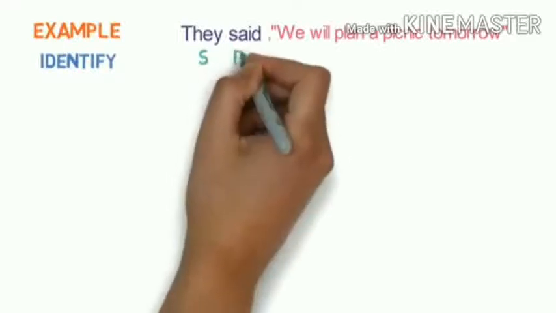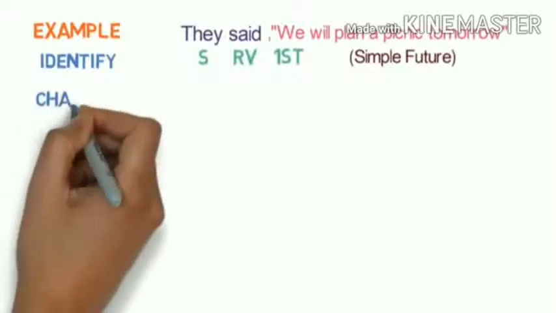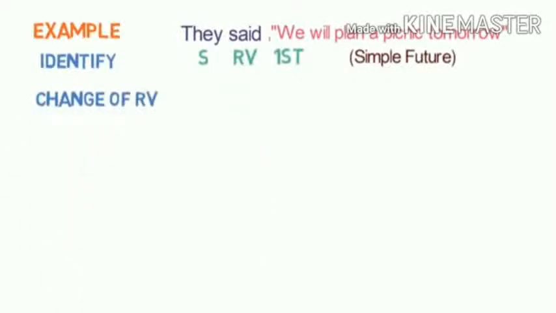Let's see another example. They said, we will plan a picnic tomorrow. Now, first thing is we need to identify. What do we need to identify? Subject, reporting verb, first person. Tense is simple future because will is the future indicating word, and plan. So simple future, and the time word. Now change of the reporting verb.